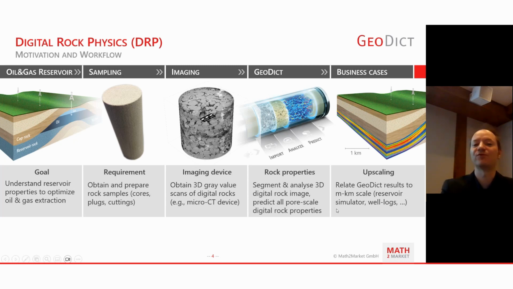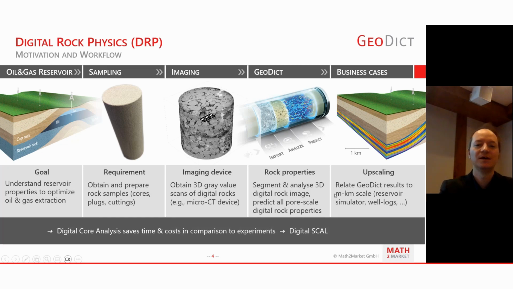We put a further focus on this interface, and that's what we do in this session today, to go from Geodict to the business case through this kind of upscaling. And that's what we want to tackle.